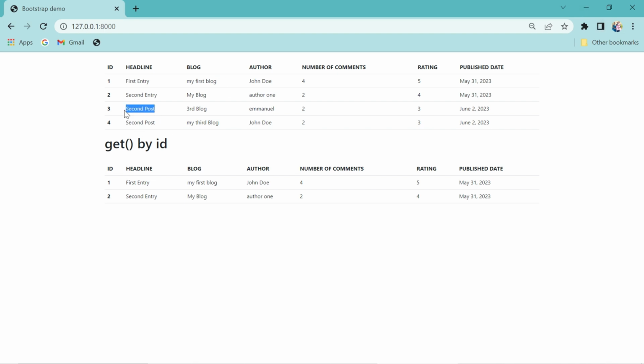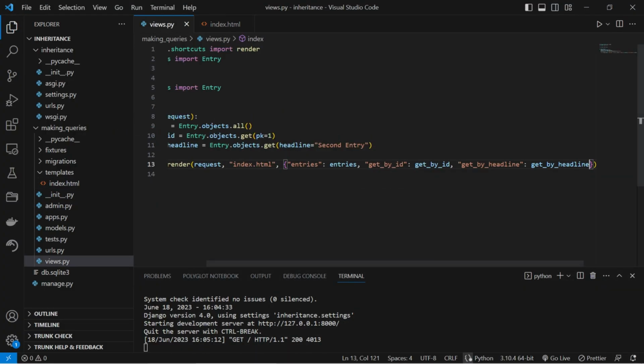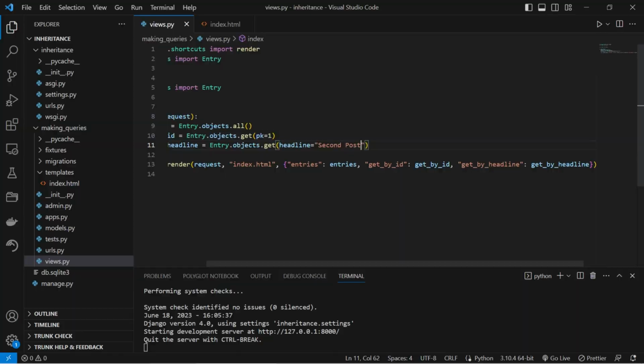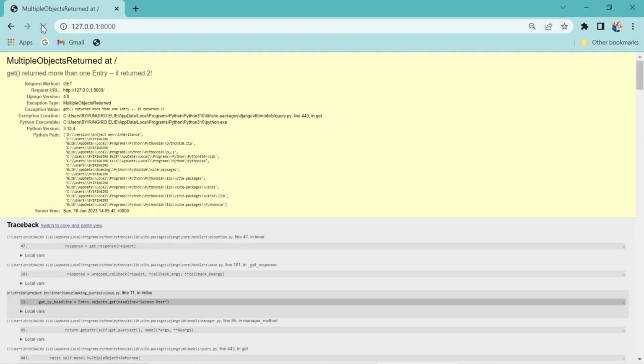Now, let's retrieve the object with the headline of second post. As you can see, there are 2 objects with that headline. In this example, we will also use the same procedure of retrieving an object, and then pass in the second post as the condition. If multiple objects are found, Django will raise a MultipleObjectsReturned error.